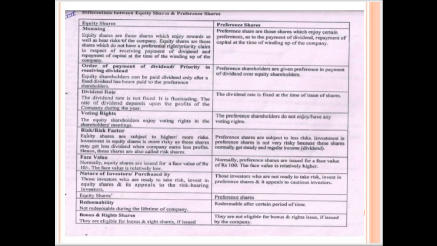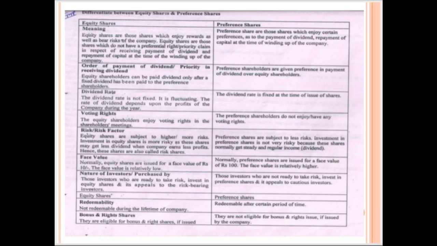On the basis of their meaning, equity shares are those shares which enjoy rewards as well as bear risk of the company. So, equity shares contain a higher amount of risk, while preference shares are those shares which enjoy certain preference in the payment of dividend and repayment of capital at the time of winding up of the company.